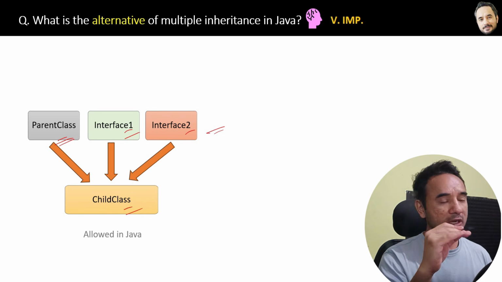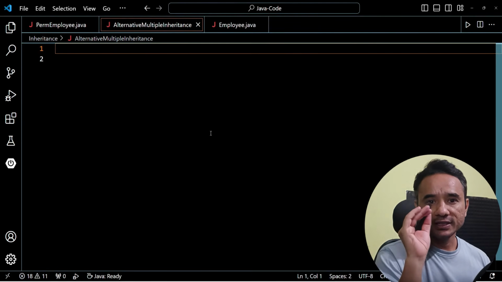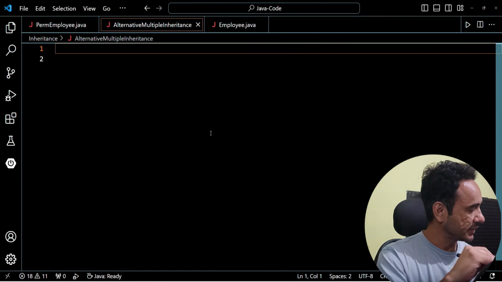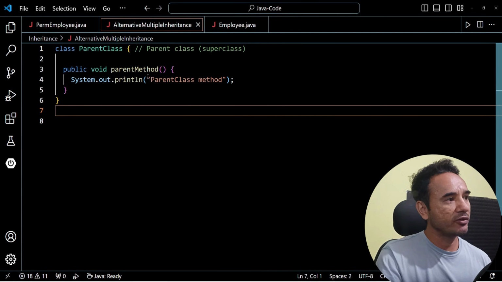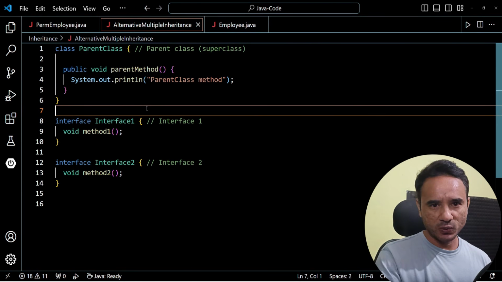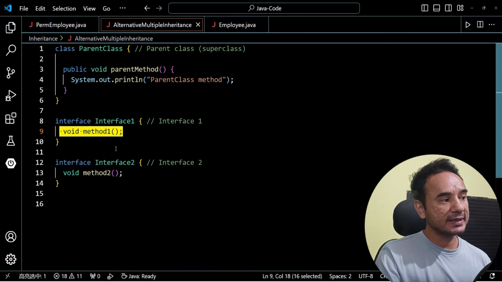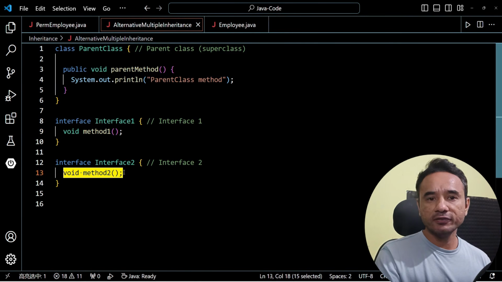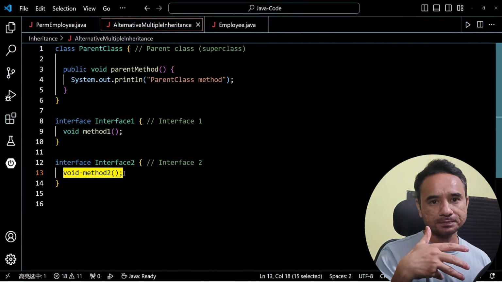Okay, so let me quickly show you the code also. So suppose you have a parent class like this. Here we have a parent class and a parent method inside it. Then we have two interfaces. They are separate, you can create different files for them. Inside the interfaces, we only declare the methods. If you are new to interfaces, I will cover them separately. Then you can revisit this question.